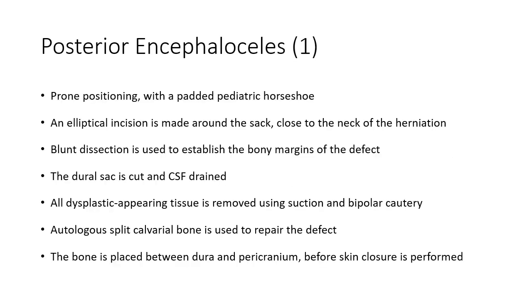When treating posterior encephaloceles, the patient is positioned prone with a padded pediatric horseshoe. The encephalocele is grasped and raised with forceps, and an elliptical incision is made around the sac close to the neck of the herniation. Blunt dissection is used to establish the bony margins of the defect, and the dural sac is cut and CSF drained. Any dysplastic appearing tissue is removed using suction and bipolar cautery and has been shown in studies to be non-viable brain.